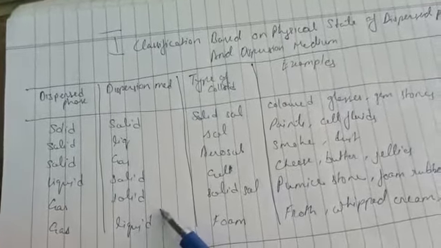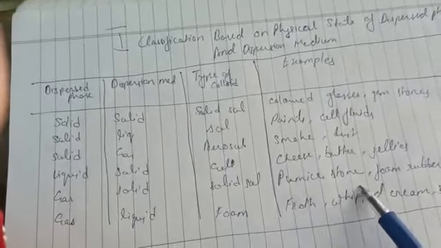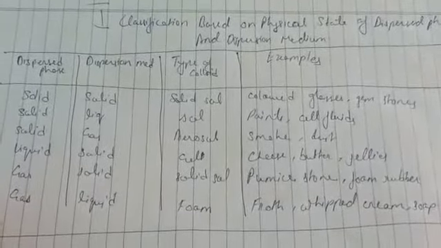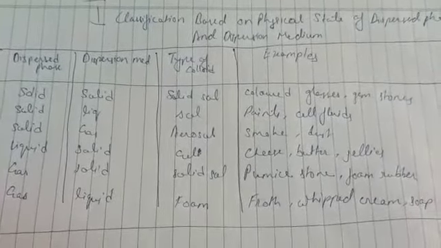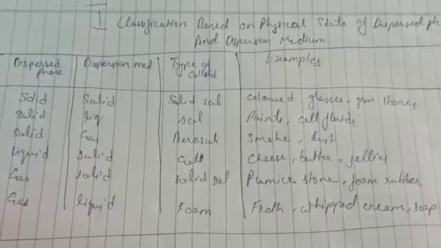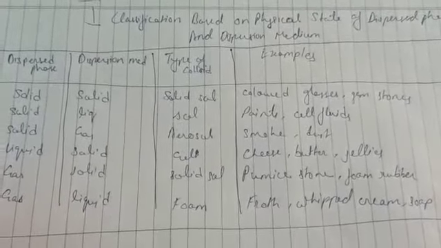When the dispersed phase is in gaseous state and the dispersion medium is in solid state, then it is known as a solid sol, and its examples are foam rubber and pumice stone. And when the dispersed phase is in gaseous state and the dispersion medium is in liquid state, then the type of colloid is known as foam, and examples of it are froth and whipped cream, etc. So these are the common classification of colloids based on the physical state of the dispersed phase and dispersion medium.